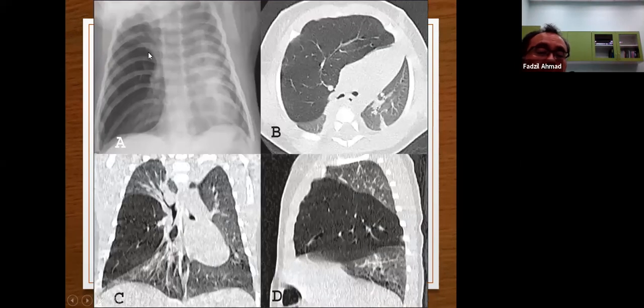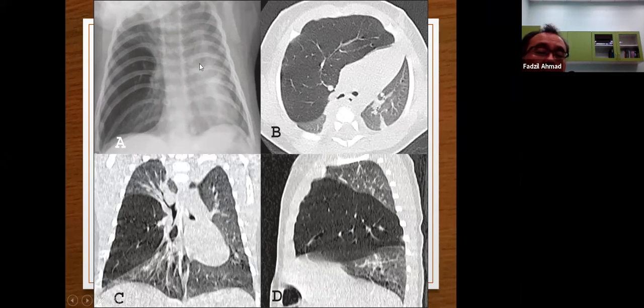Here, anybody notice any abnormality? You can see here there is an air cavity. It's in the lung tissue. When you open it up, it's very abnormal lung tissue, more or less air only. Nothing else. This is called congenital lobar emphysema.